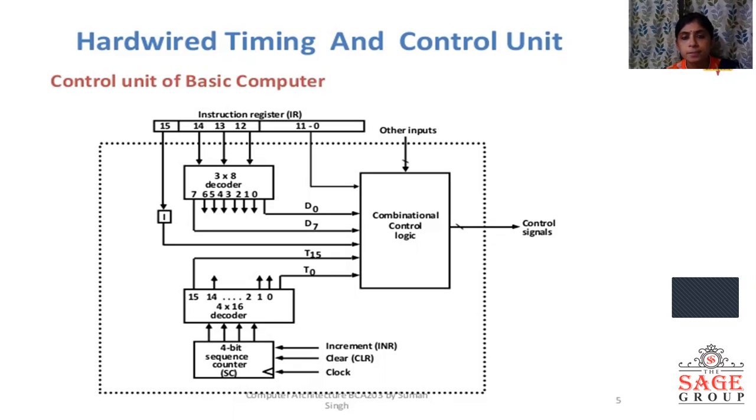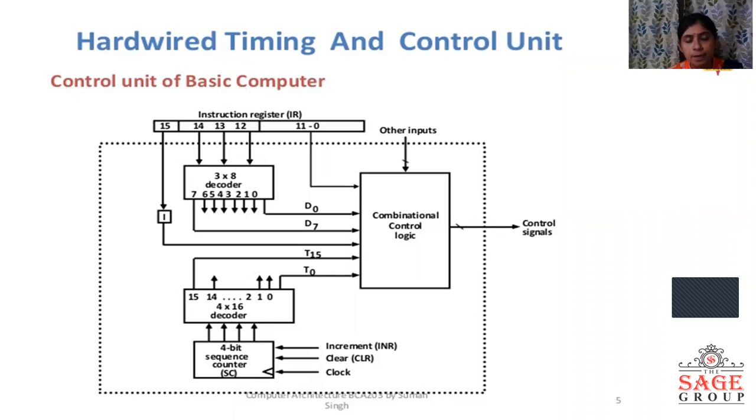In the address field, bits 0 to 11 are the output of this instruction register and are given to the combinational control logic. Then the 3 inputs, bits 12, 13 and 14, are given to the 3x8 decoder. The 8 outputs of this decoder are given to the combinational control logic as D0 to D7.